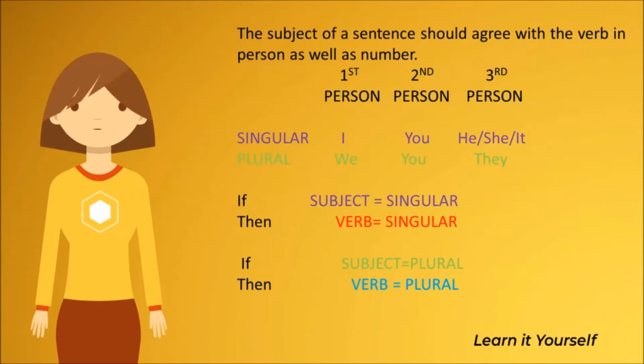If the subject is singular, then the verb should also be singular. If the subject is plural, then the verb is plural. By singular, it refers to one single subject and plural refers to many.